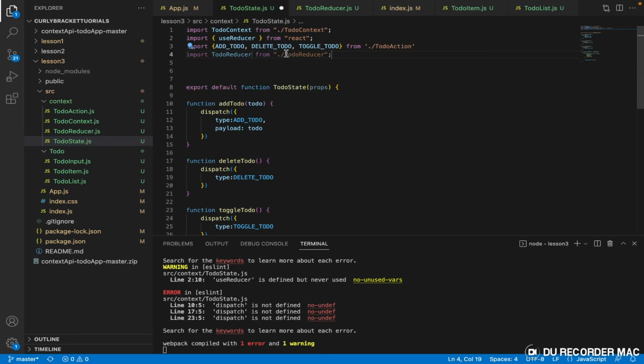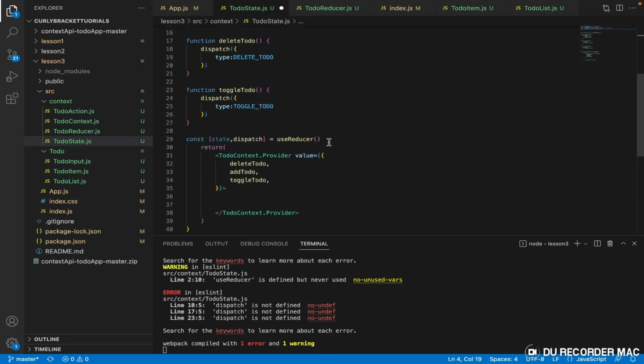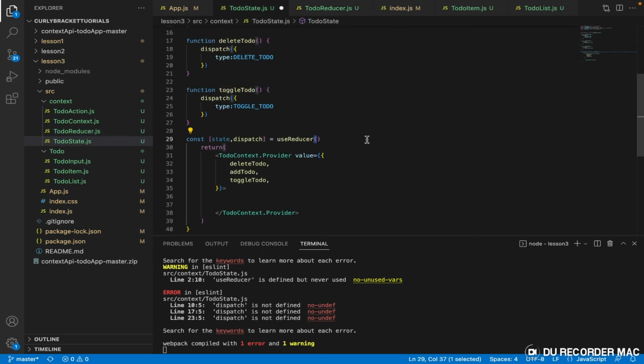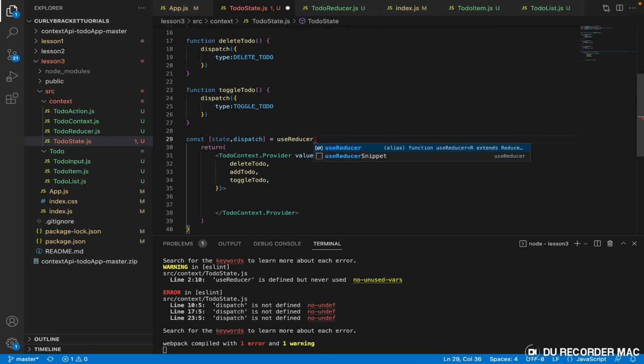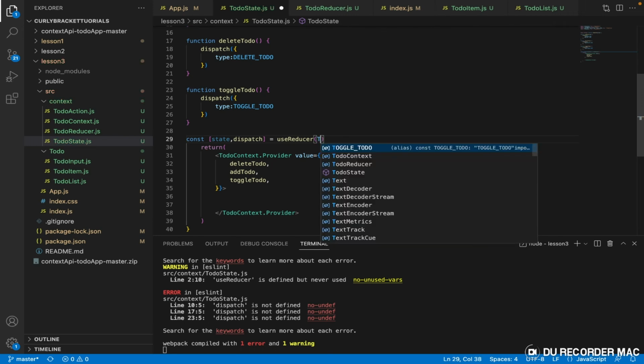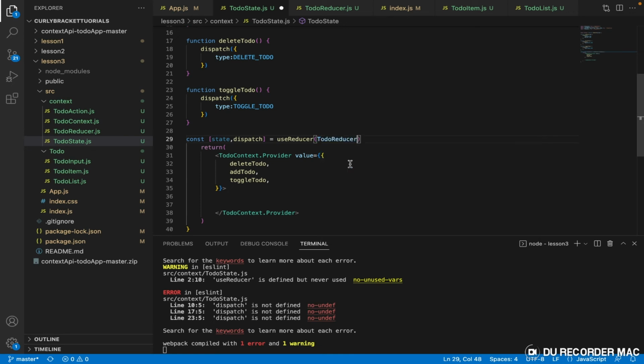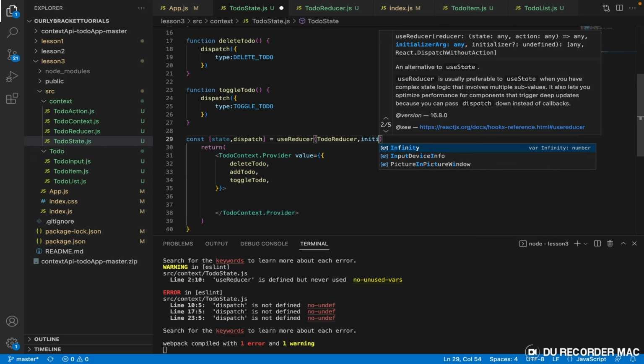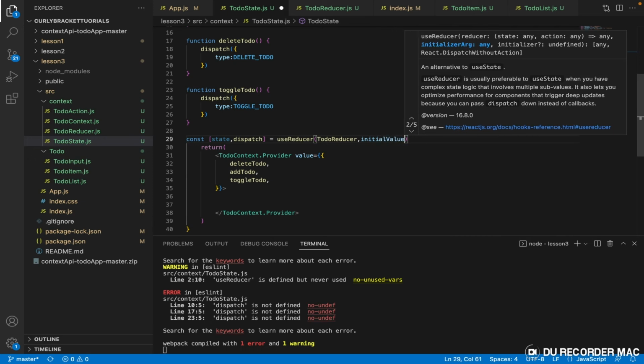So it's going to accept this function that, you remember, we exported: export default todoReducer. So it should accept todoReducer, and then it should have an initial value. Remember, this is a state, right?